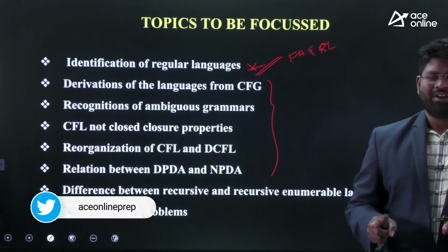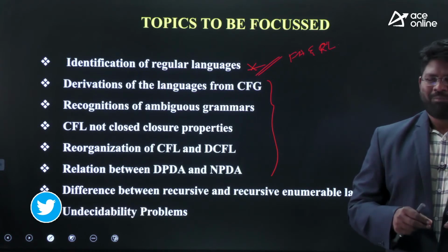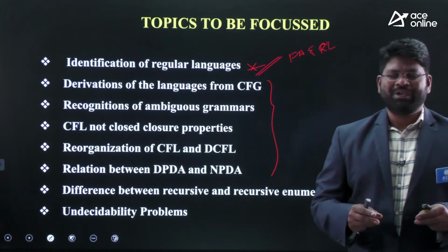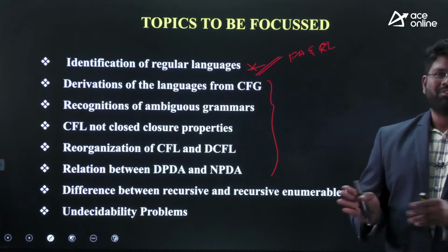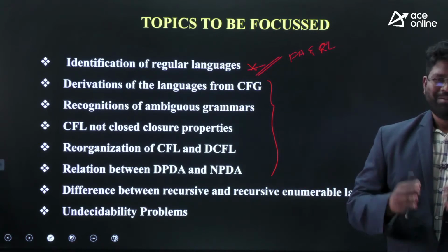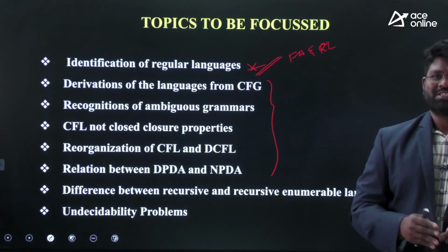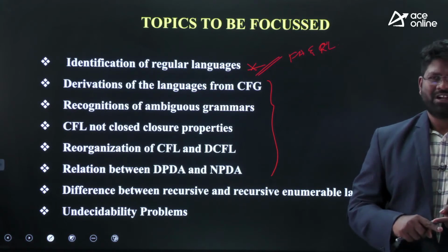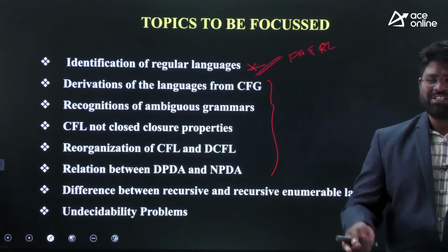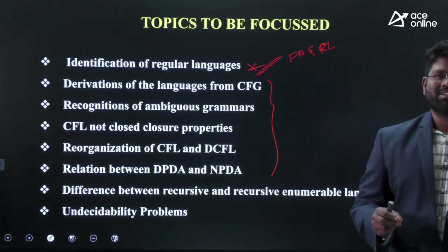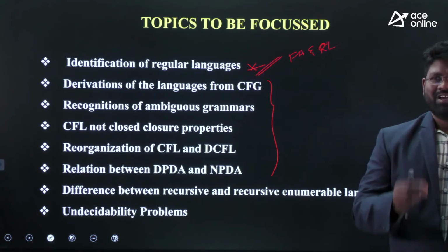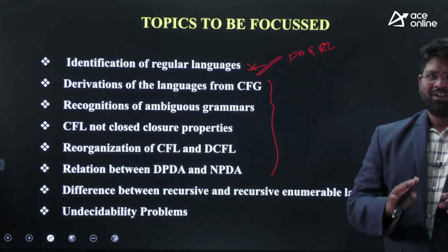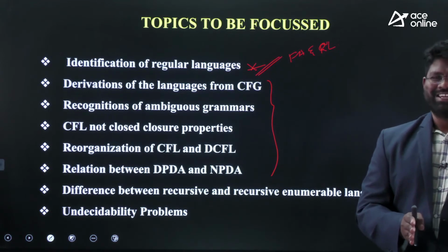Compared to the regular languages, the properties of CFLs are very important, because for regular languages there is no specific property to remember, but for context free languages it is very important to remember the properties. Especially complementation is not valid, and intersection is not valid, but a context free language is always going to be intersected with regular languages. So you have to pay special attention to these three properties.